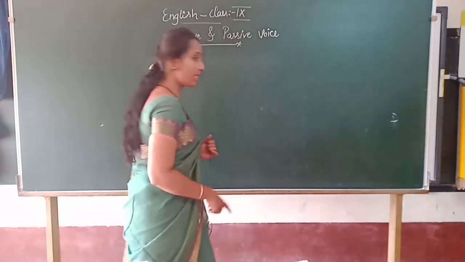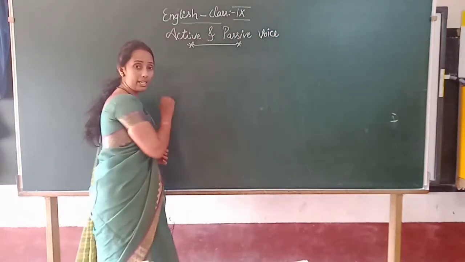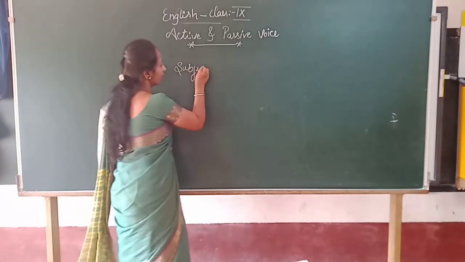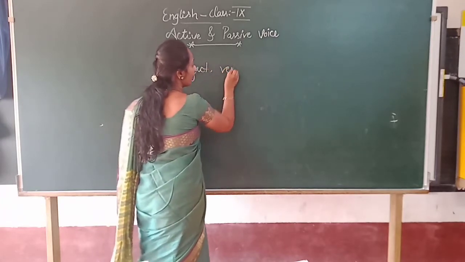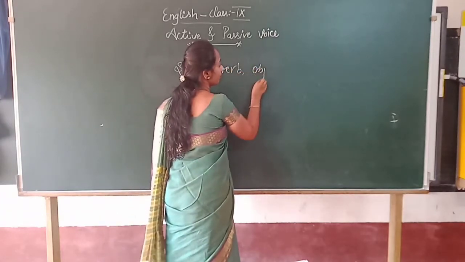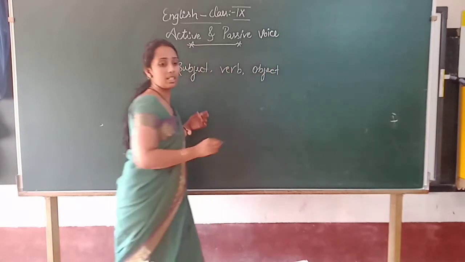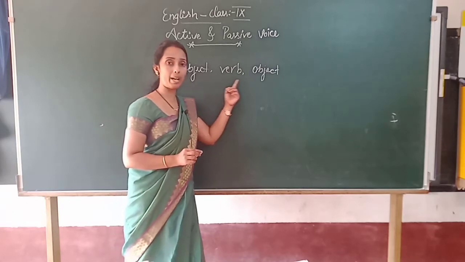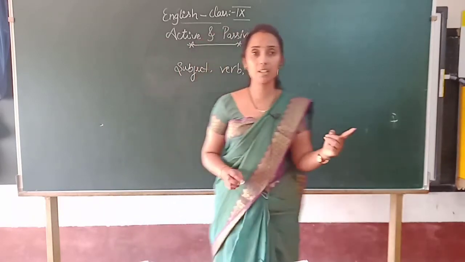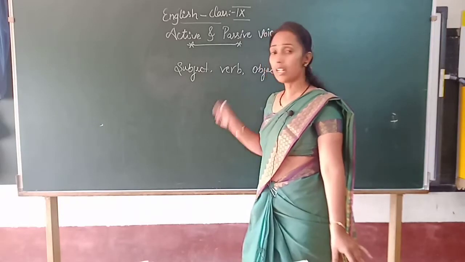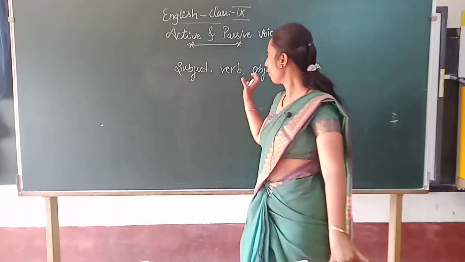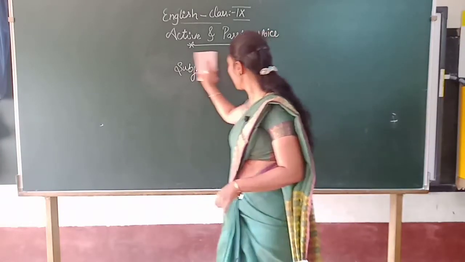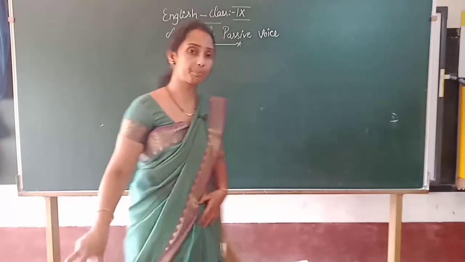Example, see, a sentence consists of a subject, verb, object, right? These 3 words should be there in the sentence: subject, verb and object. Having these 3 words, the sentence will become a meaningful sentence. So in active voice, what have you written?